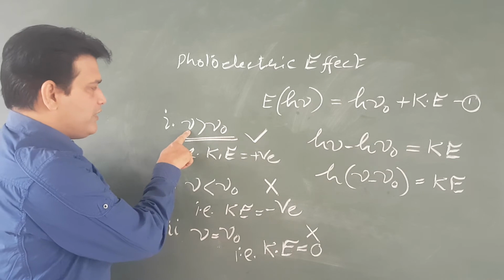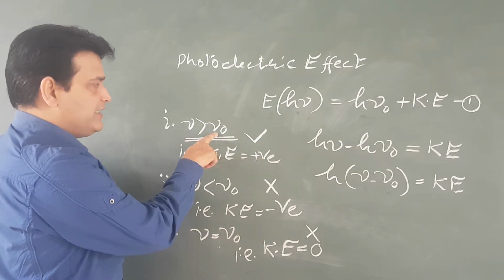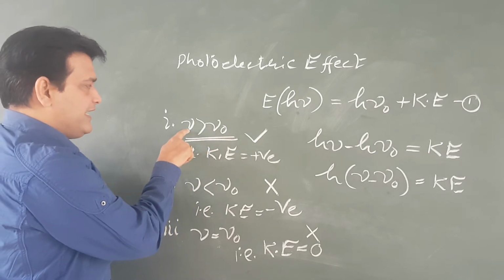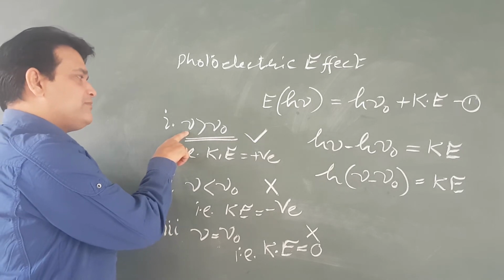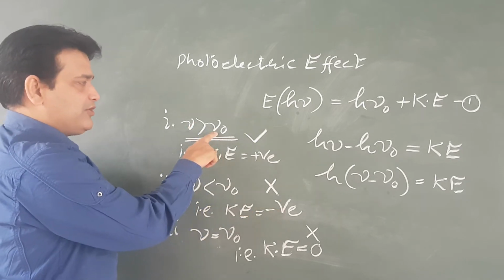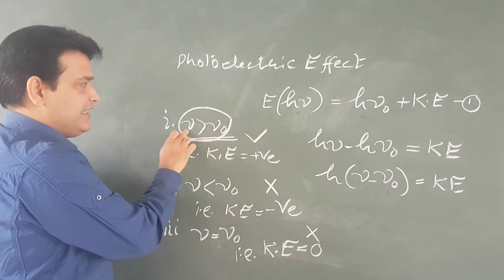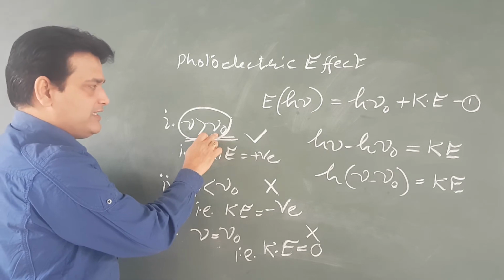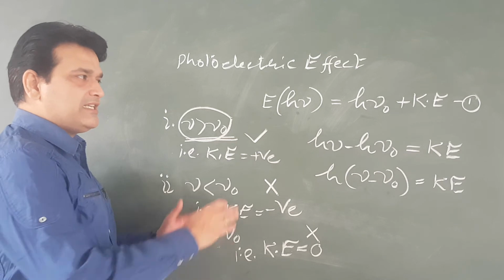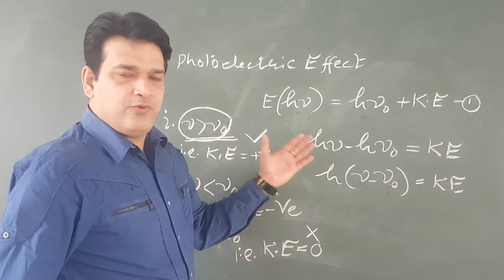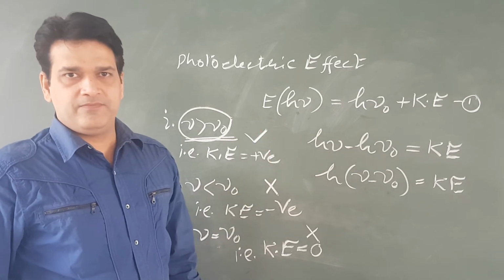This is the frequency of the incident light, and this is the threshold frequency. So the frequency of the incident light falling on the metal surface should always be higher than the threshold frequency. If the frequency of the light is greater than the threshold frequency, then photoelectric effect will take place. This is the basic principle of the photoelectric effect and photoelectron spectroscopy.